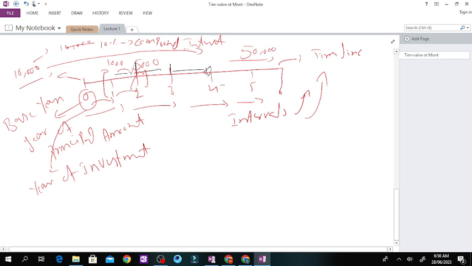For example, if you are getting an amount at the end of year 5, you can say this is the beginning of year 6, because after 6 you won't be able to get anything. So this interval might be the end of year 5, or you can say this is the beginning of year 6. Okay, so this is the interval. You just need to remember how these things are going to work. The last thing is just to understand the overview of the time value of money. So before moving